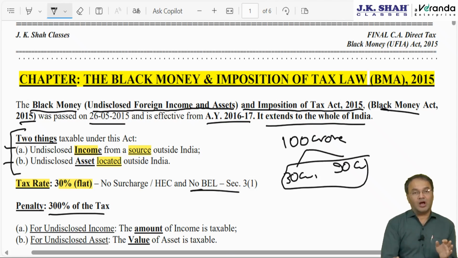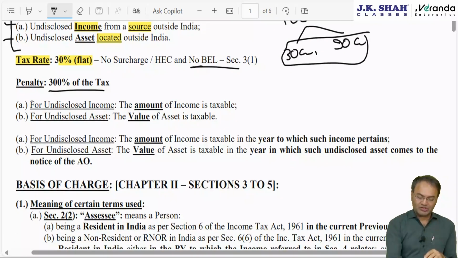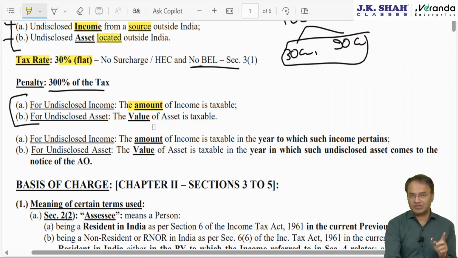No basic exemption under this particular act like the Income Tax Act, even if the assessee is an individual, HUF, AOP, BOI, come what may. Two things are taxable under this act, undisclosed income and undisclosed asset. However, as far as income is concerned, the amount of income will be taxable, but as far as asset is concerned, what is taxable is not the cost of acquisition. What is taxable is the value of the asset, value to be computed as per rule number 3 of the Black Money Imposition of Tax Rules, which we will be discussing whatever is applicable.